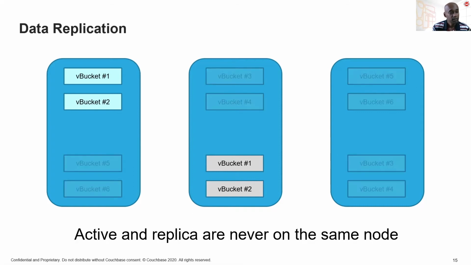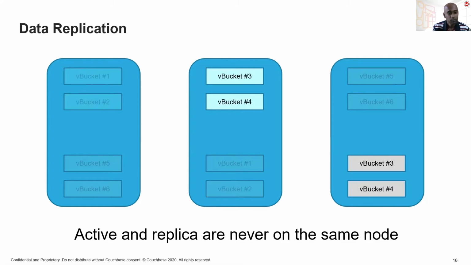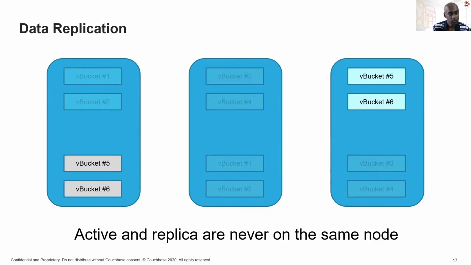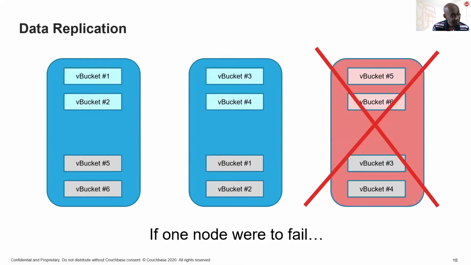Well, you will notice that the active and replicas are never placed on the same node. So this is one set of vBuckets for which the active and replica copies are on different nodes. This also applies to vBuckets 3 and 4, and for the final 2 vBuckets as well. And this placement is deliberate, and there is a specific purpose for this, in that it makes it easy for Couchbase to recover from node failures.